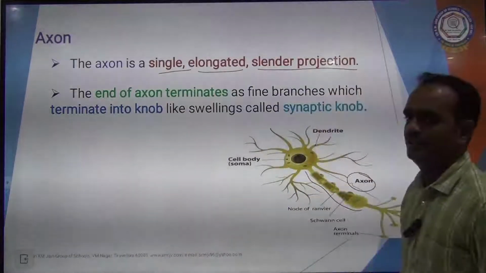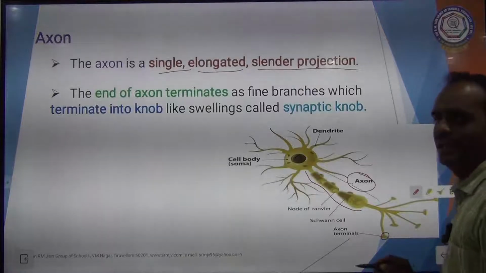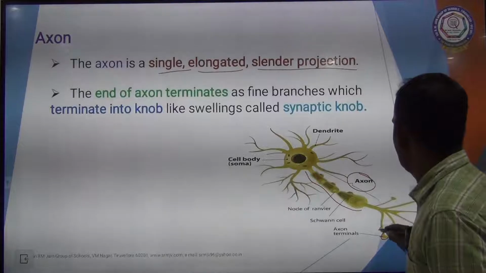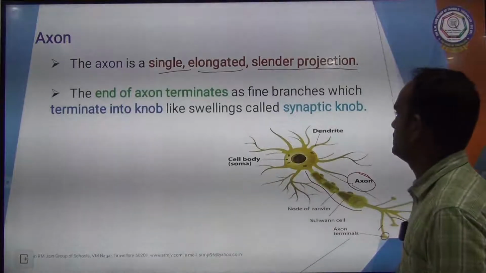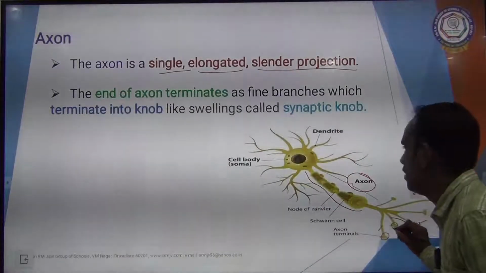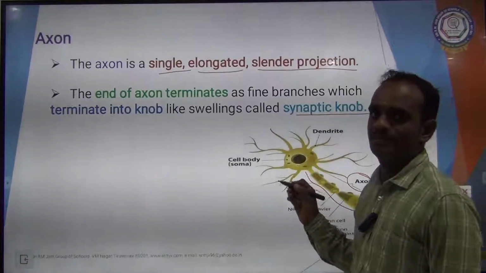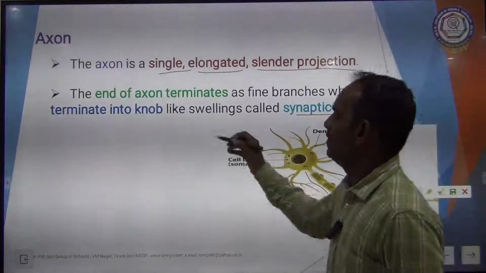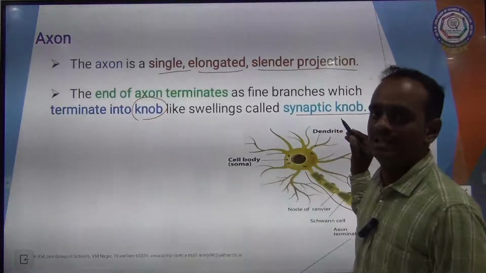The end of the axon terminates as fine branches, which terminate into a knob-like swelling called synaptic knob. So all the terminal ends of the axon have a knob-like structure called synaptic knob.